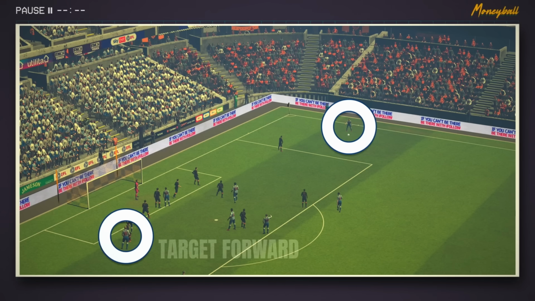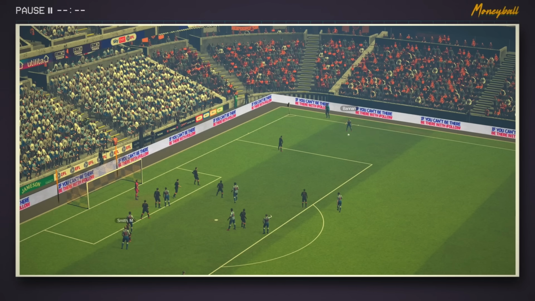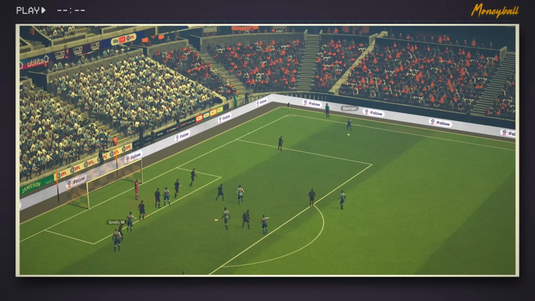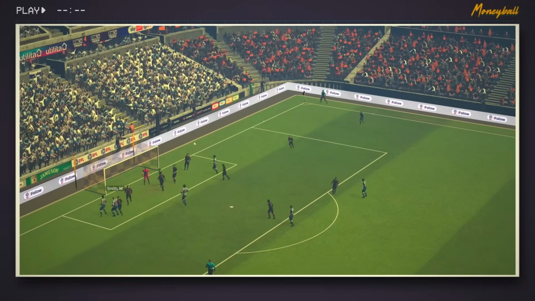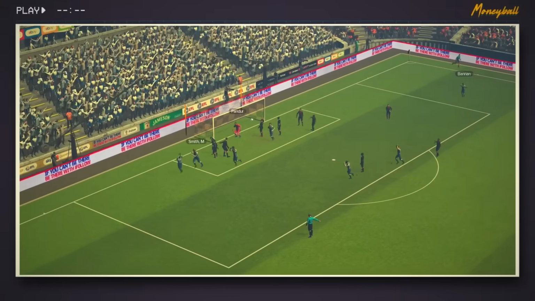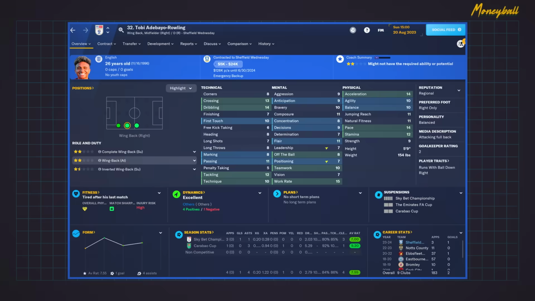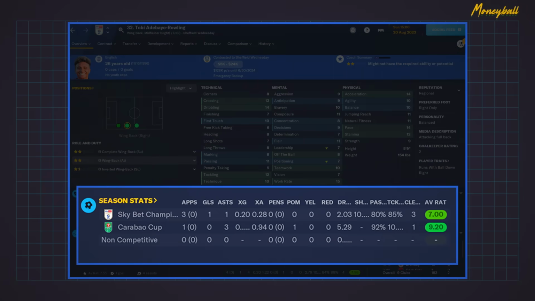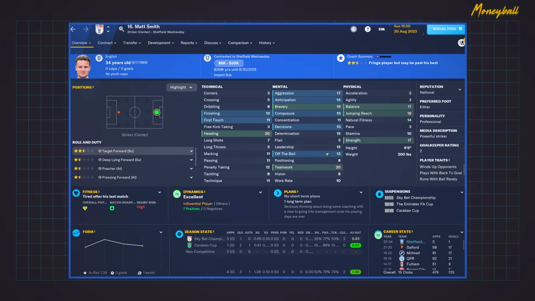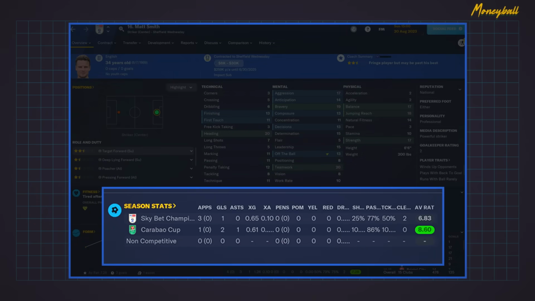In continuing the set piece theme, we head to the 3D view to see how our target forward uses those attributes to head one in off a free kick. In 4 matches, our new wingback has an average rating of 7.5. With Matt Smith, he's got 3 goals and an assist in 4 matches.